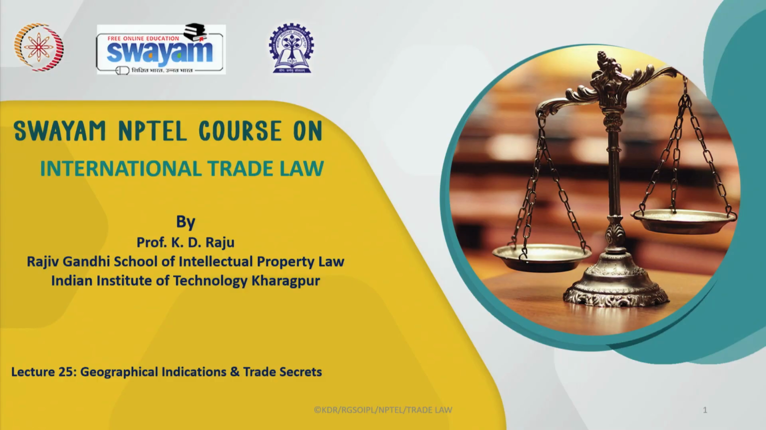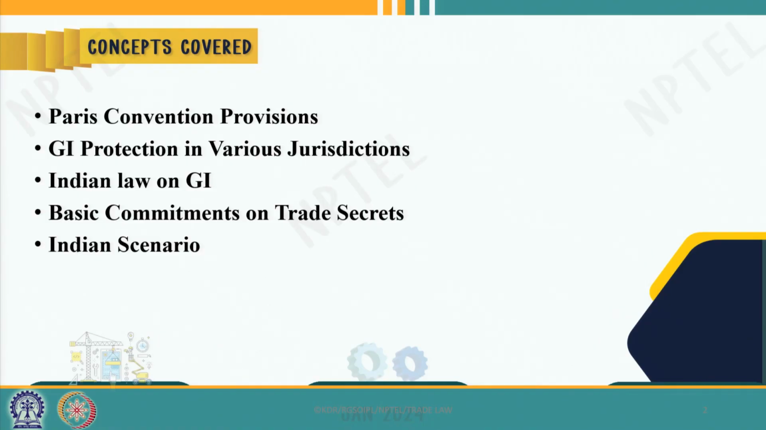Dear students, today we are going to discuss two intellectual property rights. One is geographical indications and another one is trade secret. So, what is a geographical indication? A geographical indication is a community right, not owned by an individual.